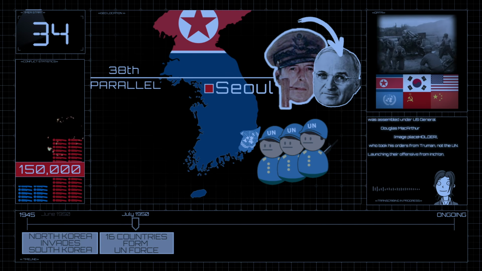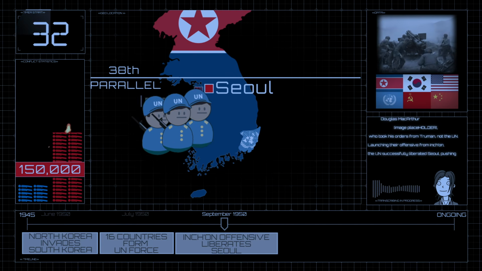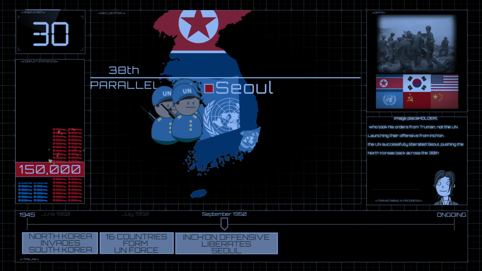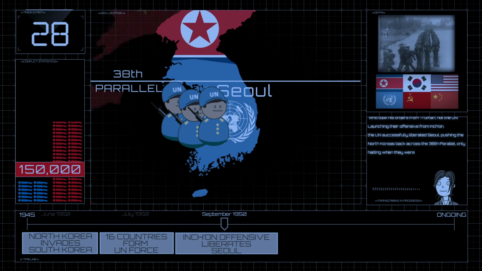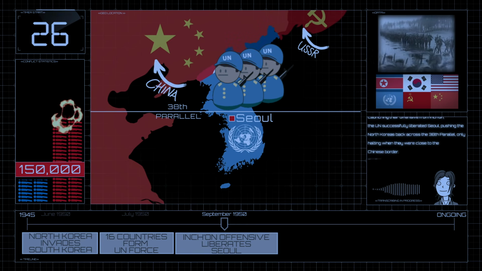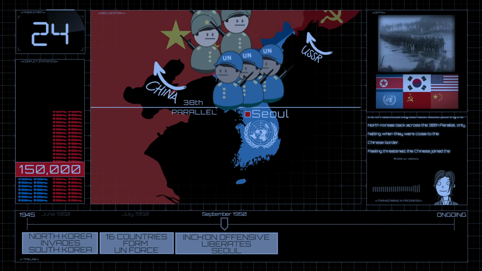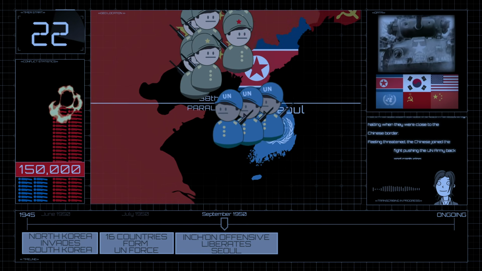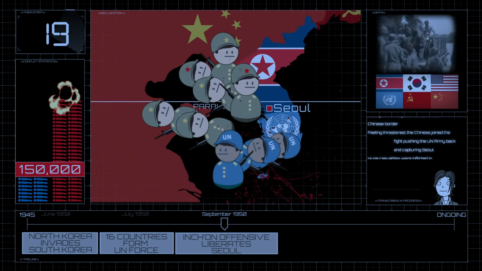Launching their offensive from Incheon, the UN successfully liberated Seoul, pushing the North Koreans back across the 38th parallel, only stopping when they were close to the Chinese border. Feeling threatened, the Chinese joined the fight, pushing the UN army back and capturing Seoul again. Huge casualties were inflicted in the process.